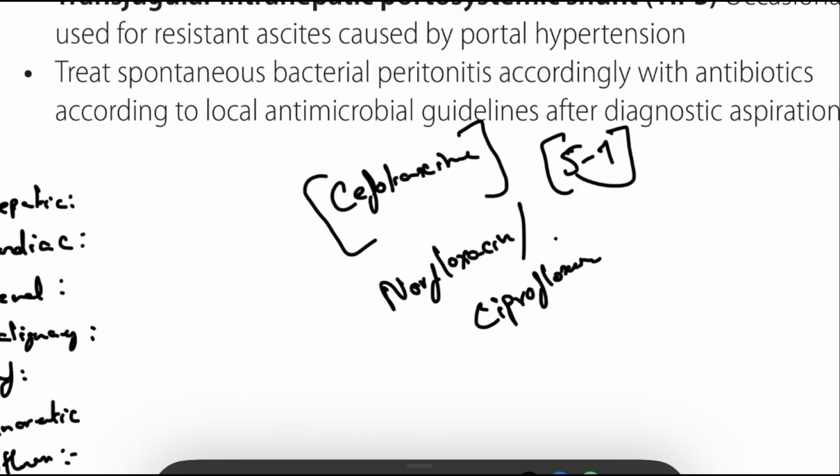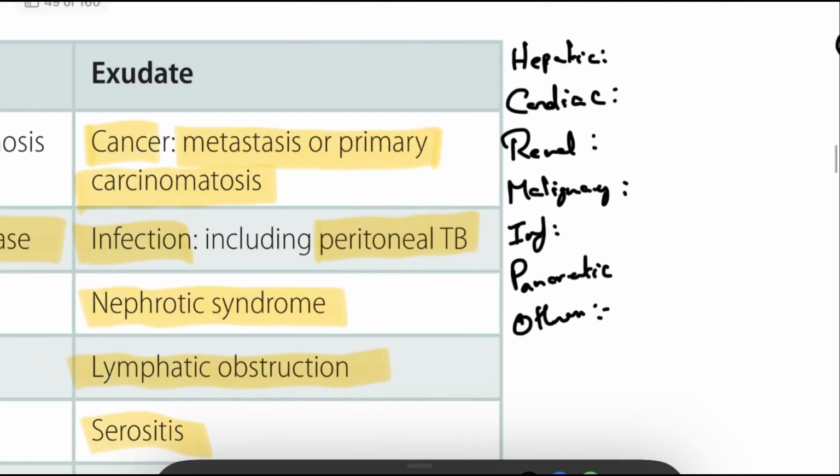Norfloxacin and ciprofloxacin are fluoroquinolones. As per local protocol, orally we can use once daily for long-term prophylaxis in selected patients. It's used only where appropriate and according to resistance pattern. So the choice depends on local antimicrobial guidelines based on that place.